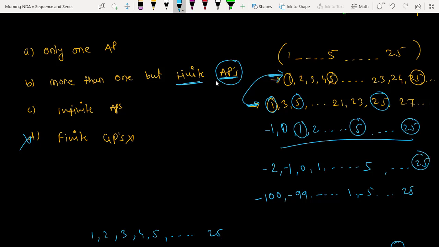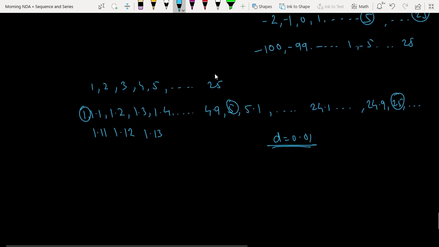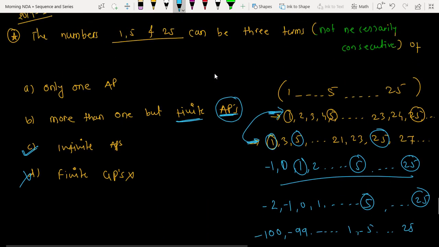So how many APs are possible for that purpose? An infinite number of APs are possible. If one time I take the difference as 1, another time the difference as 2, another time maybe 1.1, 1.2, in such a way that I include 1, 5, 25, then there will be an infinite number of APs. Is this okay? Yes, sir.